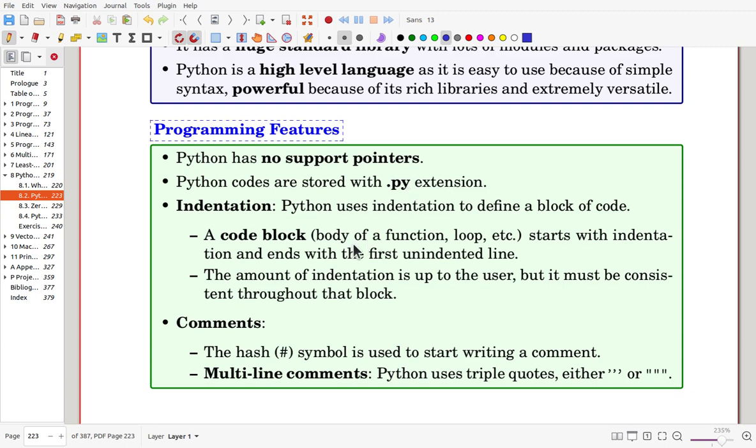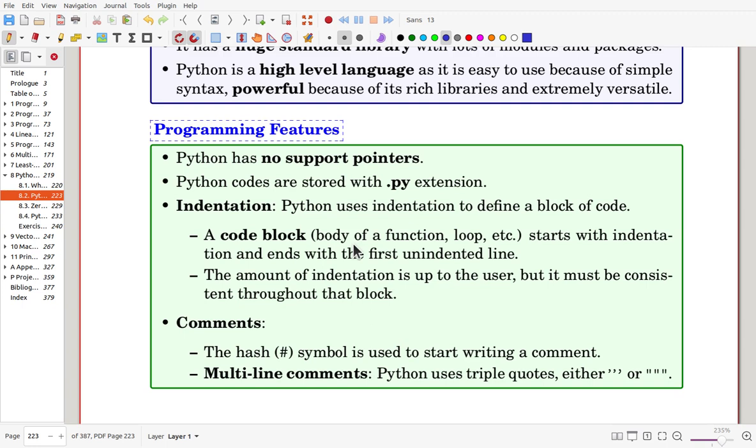Here, a cool point is using indentation. Python uses indentation to define a block of code. That is really a good one. In many cases, users write code without indentation, so that later on, debugging is not easy.